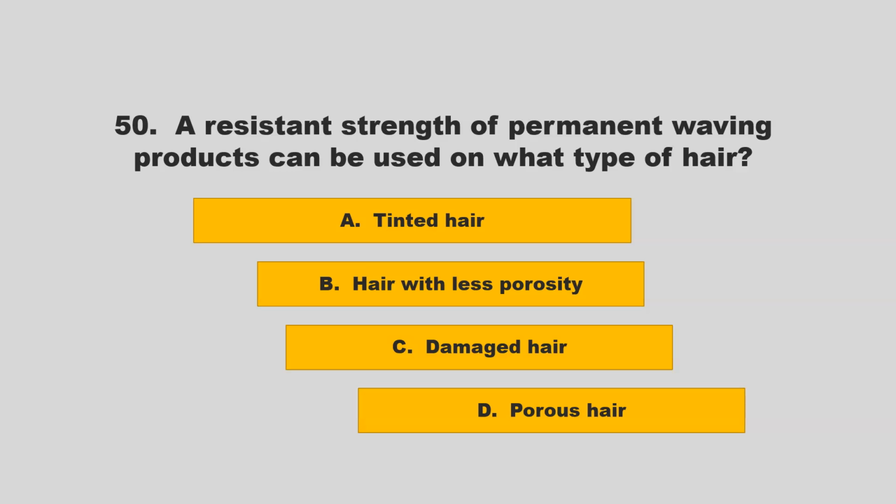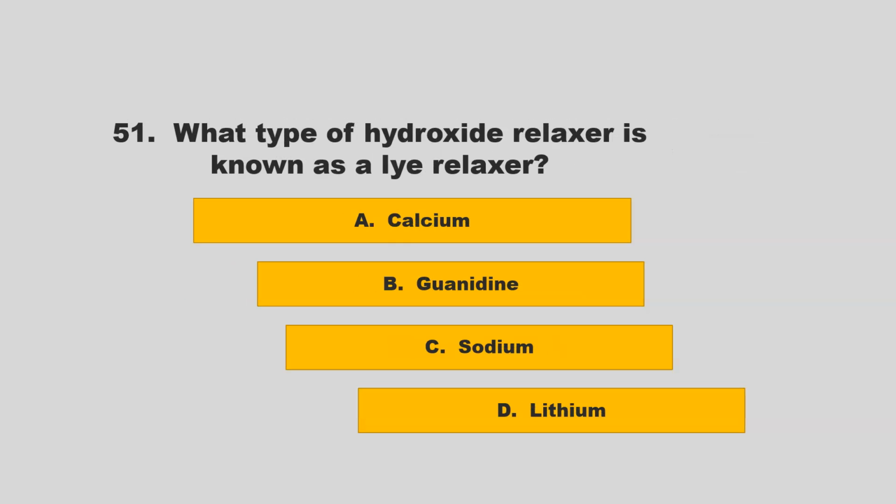A resistant strength of permanent waving products can be used on what type of hair? Is it tinted hair, hair with less porosity, damaged hair, or porous hair? If you chose hair with less porosity, you are correct.